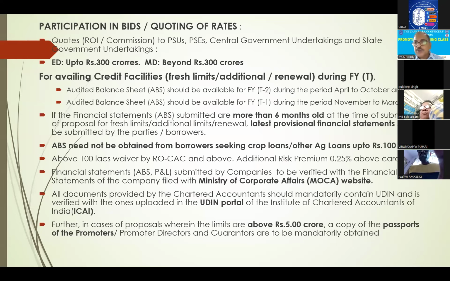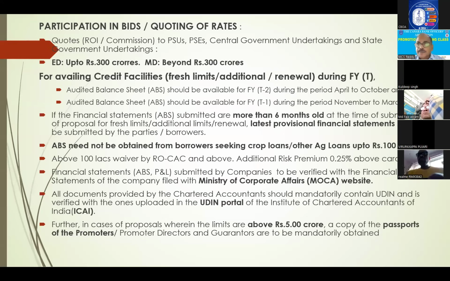Party has approached you between April and October. Now October month, party approached. But for submitting the 2024 balance sheet, still time is there. You can't ask this year's balance sheet, you give. So which audited balance sheet will you ask? The previous year's. That means current year is T. Last year means T-2 it will come. T minus 1 last year.